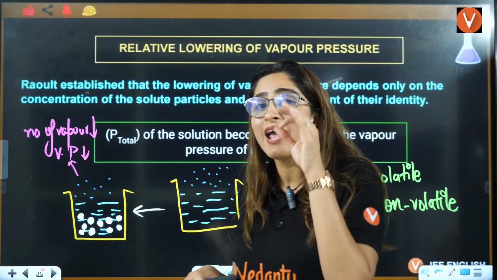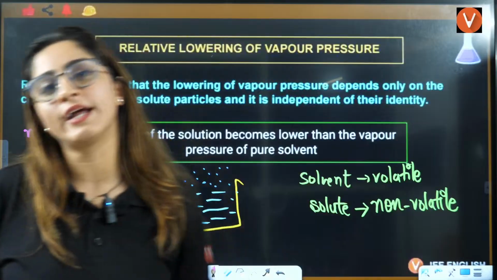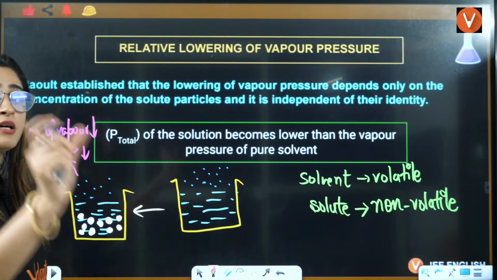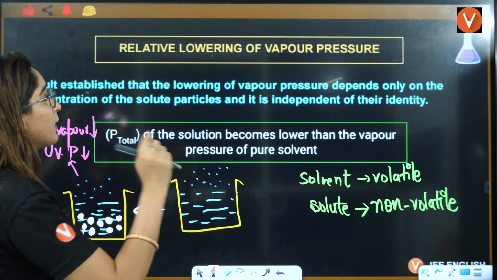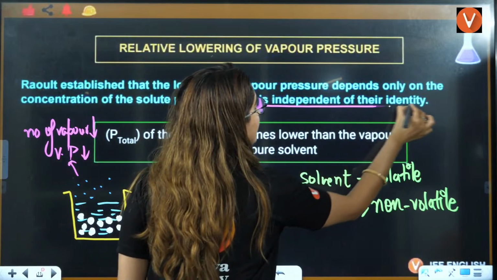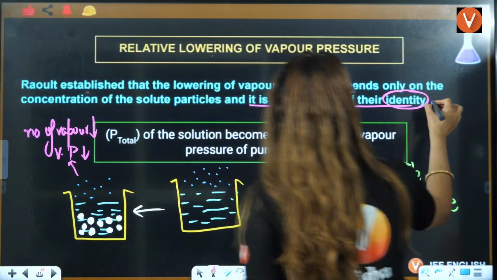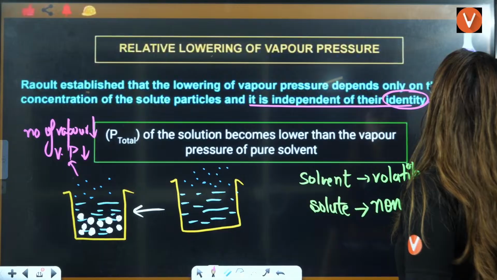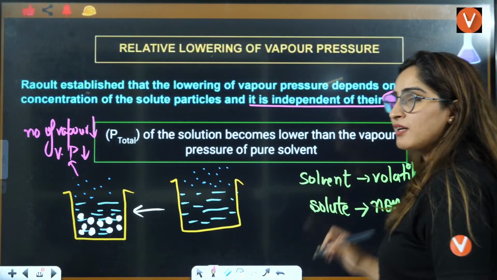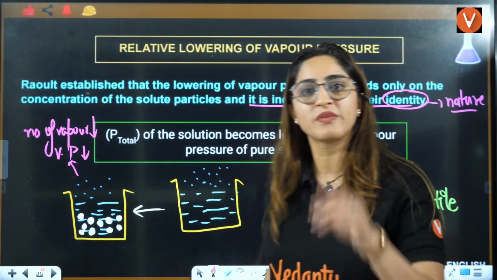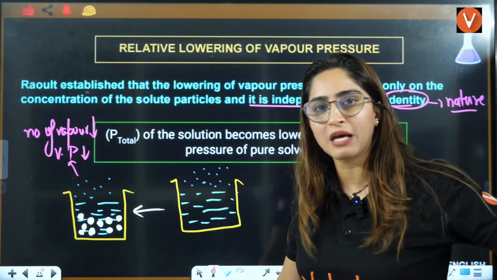That means it is a colligative property. It is dependent on the solute particles, independent of their identity. Identity means it does not depend on the nature. So can we say that it is actually a colligative property, right?